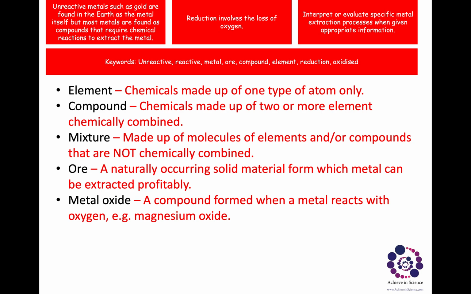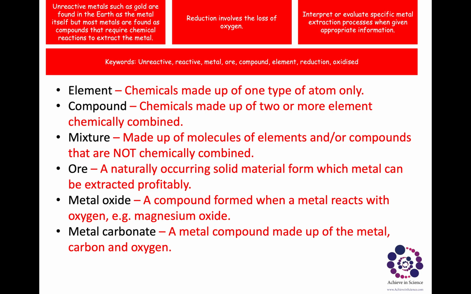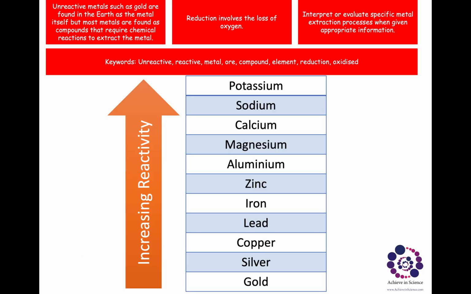Example, magnesium oxide. We looked at this when we did the squeaky pop test, if you remember the experiment. So when metals react with oxygen, they form, for example, magnesium oxide. Metal carbonate, same thing: a metal compound made up of metal, carbon, and oxygen.